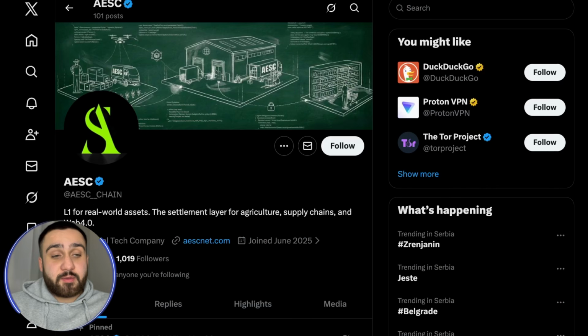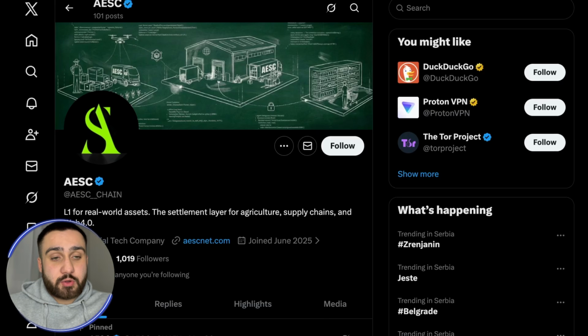And now we're on the Twitter profile, and you can see they have over 1000 followers, which is really good because they just joined in July of 2025. So that means they haven't been here for a full year. You can see that for that period they made over 100 posts, which is actually really amazing, because that means they're really active on social media, which is really important to do right now.